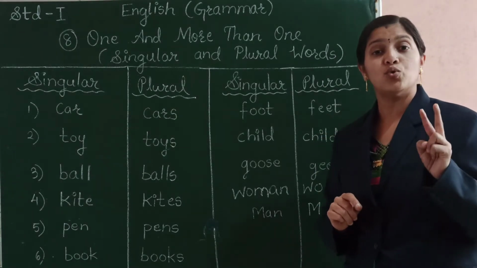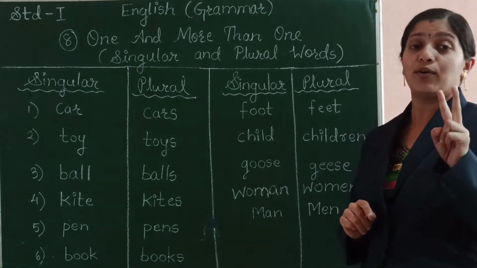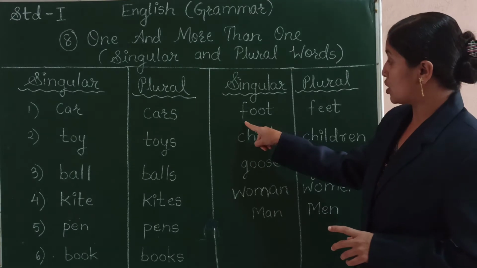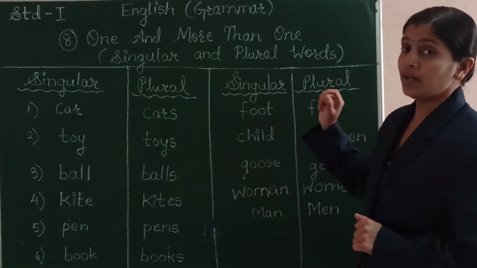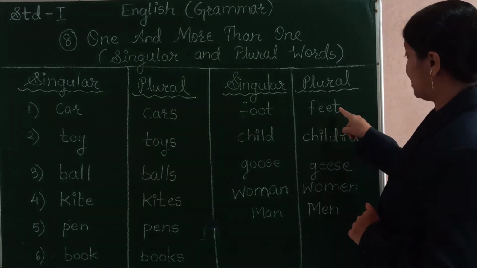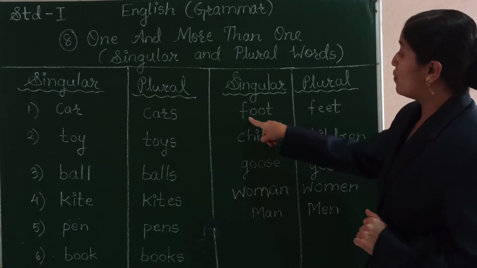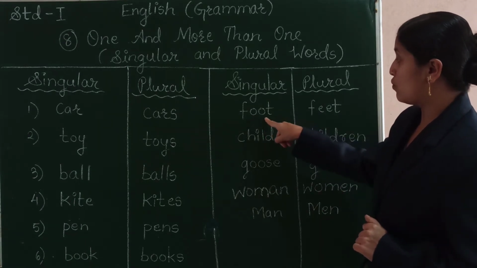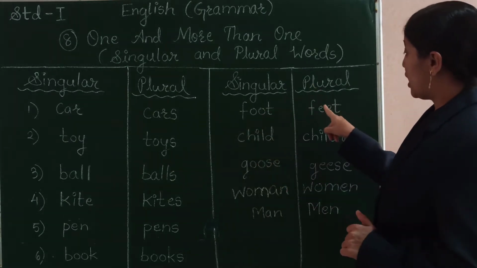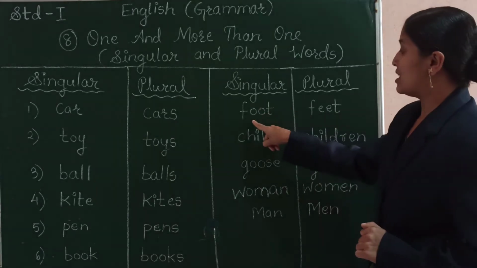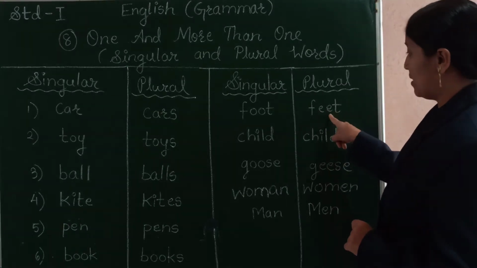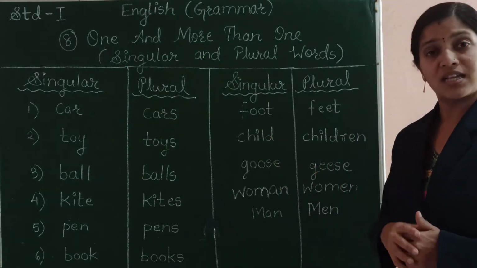I have 2 feet. What do I say? I have 2 feet. So what are the changes? Here you can see in the singular form the word is F-O-O-T, foot. And in the plural form we have F-E-E-T, feet. So the vowels in this word, which are the vowels? O. Both the O are the vowels. These O are changed to E. Both the O are changed to the other vowel E. So this is the change that is made in this noun.